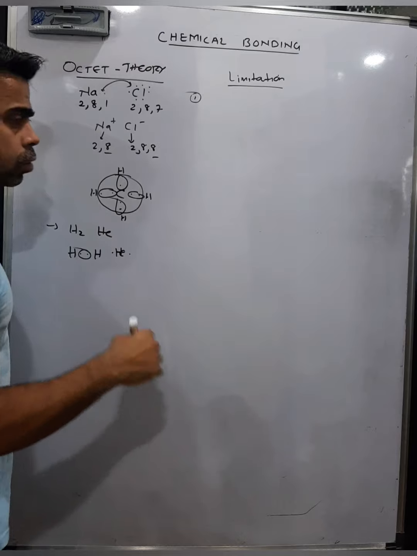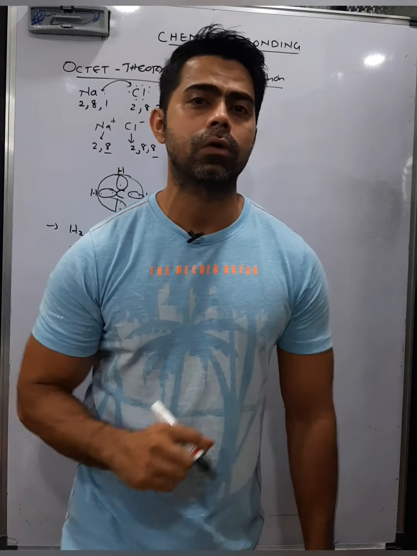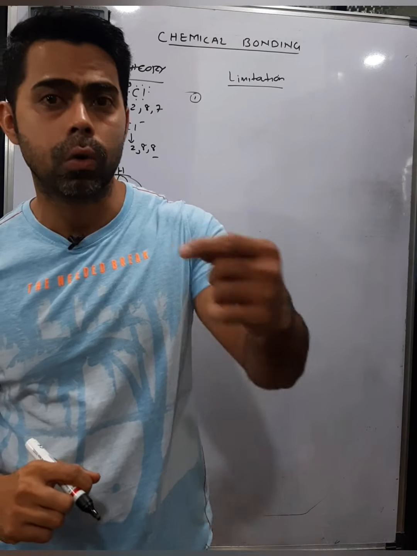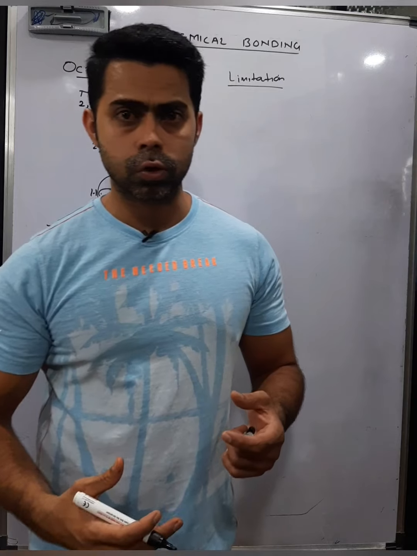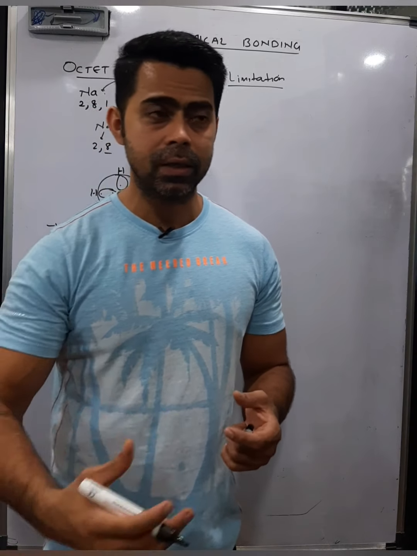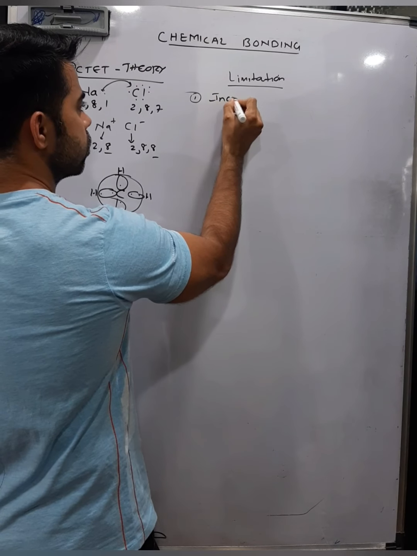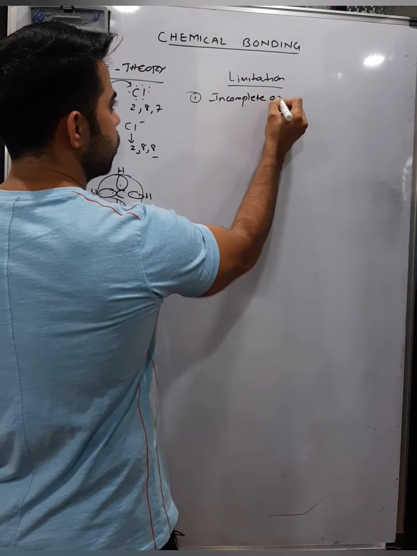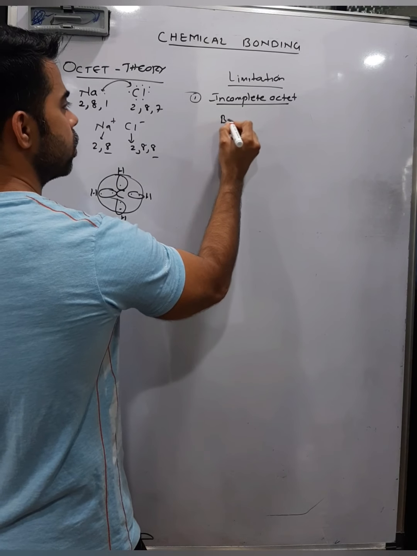First, it could not explain bonding in those molecules which have less than 8 electrons in the outermost shell. There are a few molecules which have 6 electrons in the outermost shell, or 4 electrons in the outermost shell, yet they exist in nature. For example, incomplete octet, for example molecules like boron trifluoride.